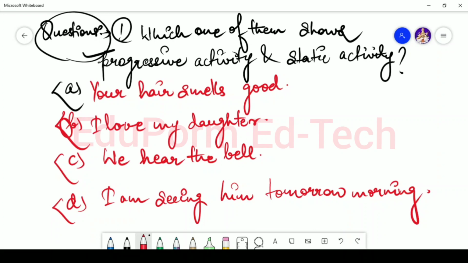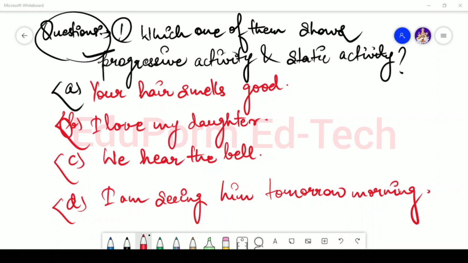So if you do remember, I already talked about the progressive verbs or static verbs or non-progressive verbs in present continuous tense. If you haven't watched that video, go through it and then you can attempt these questions really well. So let's solve these questions. The question says, which one of them shows progressive activity and static activity? The first sentence says, your hair smells good.